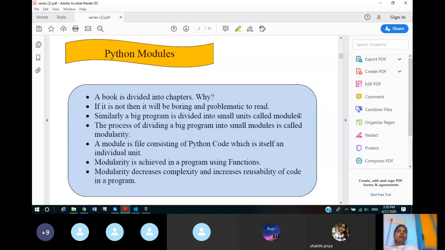Now you will create modules in a program by using functions. Whenever we use functions in a program, then these functions provide modularity to the program. So this process of dividing a program into modules is called modularity. And if we want to achieve modularity, we use functions for that.